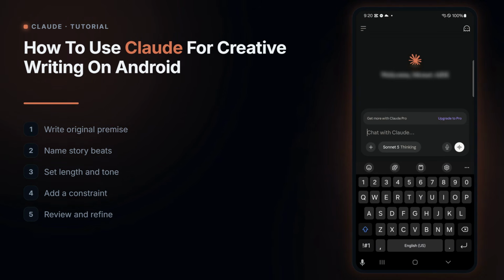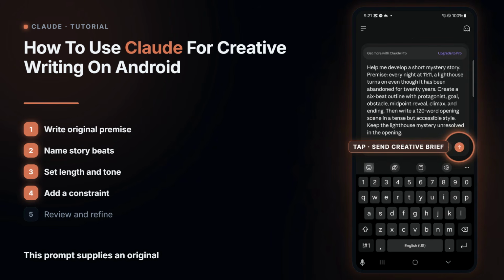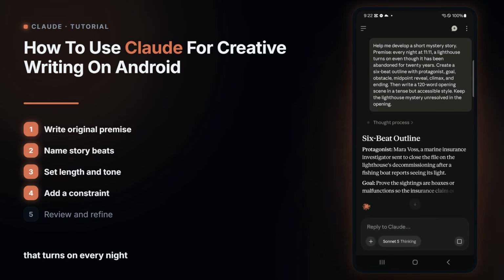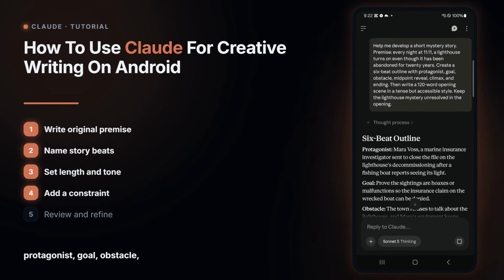Before typing, decide on a premise, a story structure, a target length, a tone, and one creative constraint you want Claude to respect. This prompt supplies an original premise about an abandoned lighthouse that turns on every night at 11:11. It asks for a 6-beat outline with a protagonist, goal, obstacle, midpoint reveal, climax, and ending. It then requests a 120-word opening in a tense but accessible style.